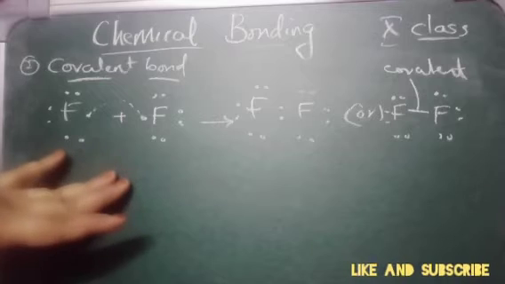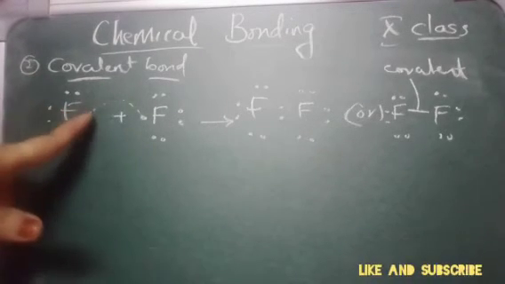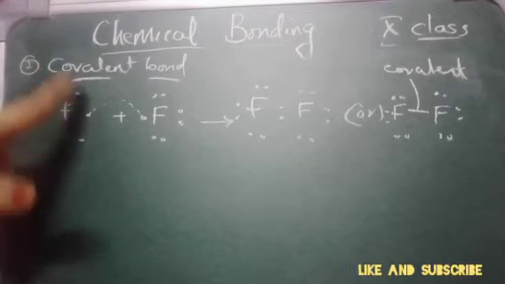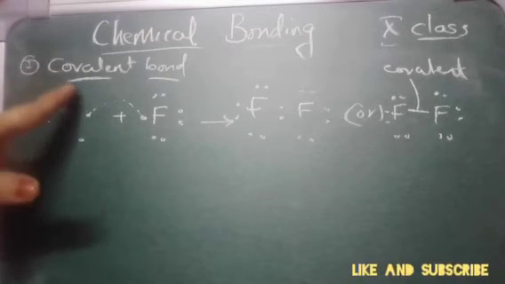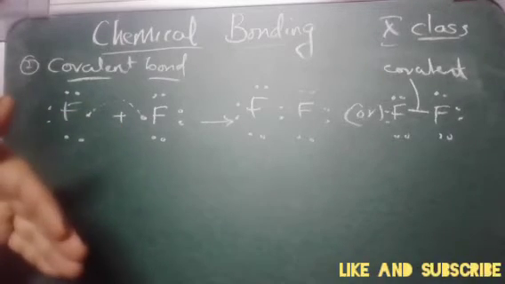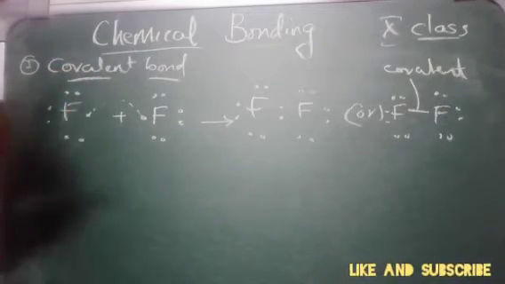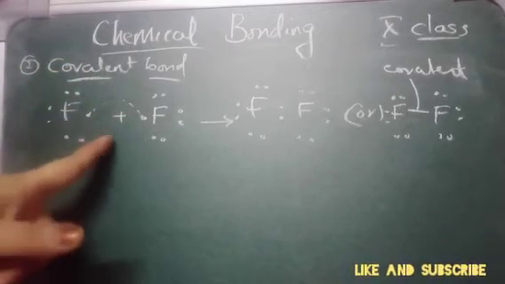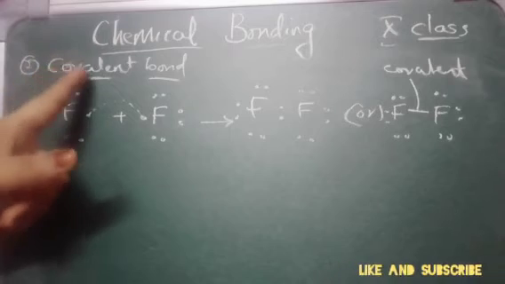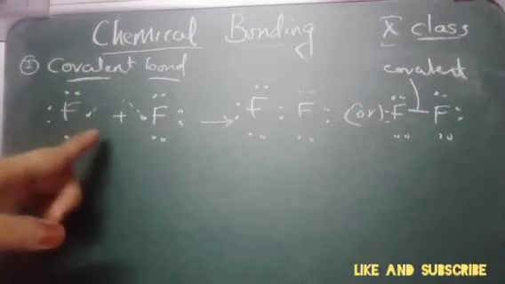So the prefix co is used here, covalent. This co is used to indicate when things are equal or joint, like cooperate. Because of the cooperation of both atoms, a bond is formed. That's why it is called covalent. Therefore, the name covalent is given to this bond.